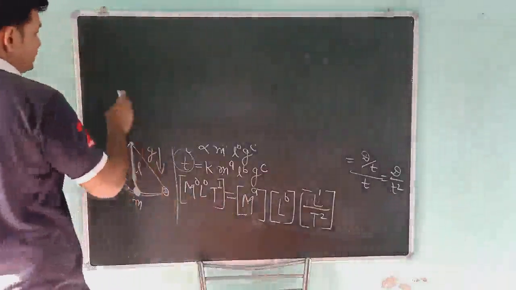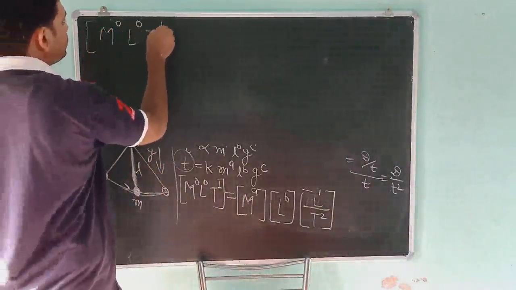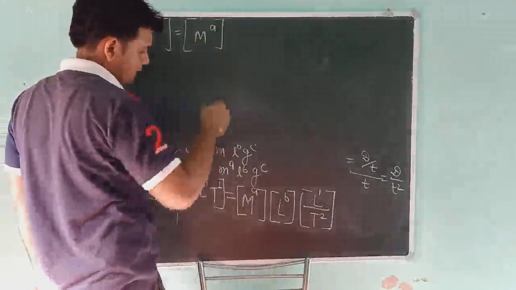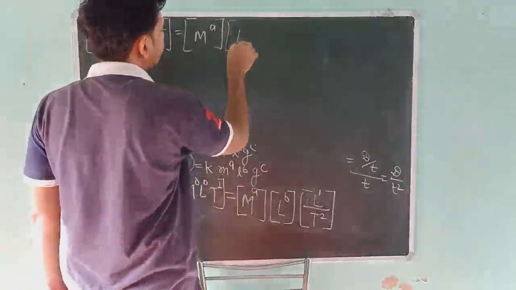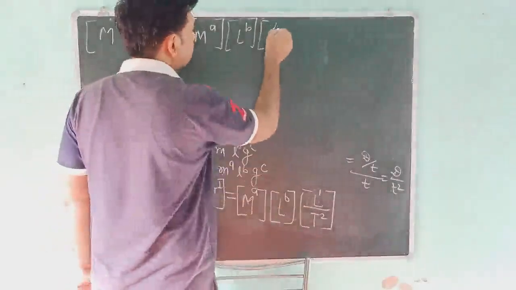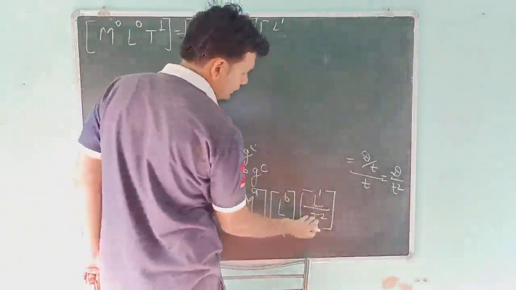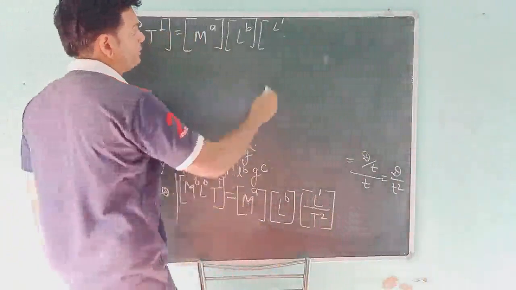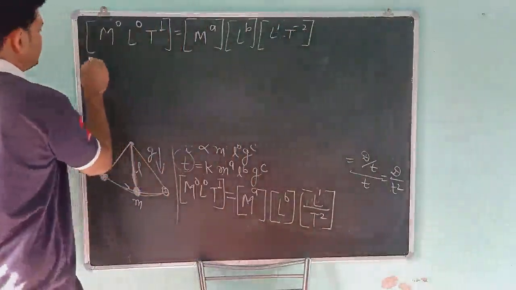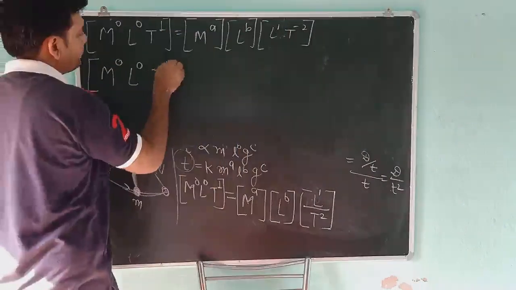Okay students, here is M0, L0, T1, and next term is M^a, L^b, and L1 upon T2. When we take it to numerator, then it will be L1 T minus 2. M0, L0, T1.